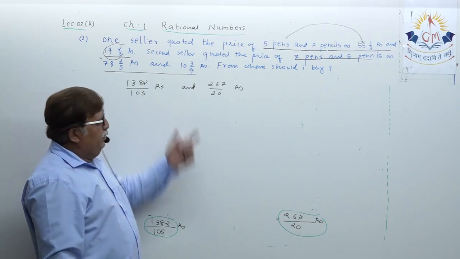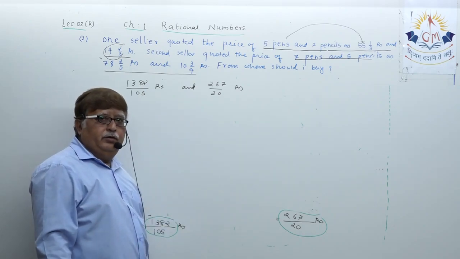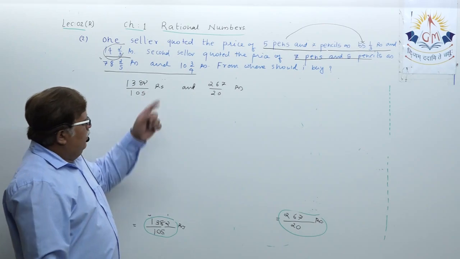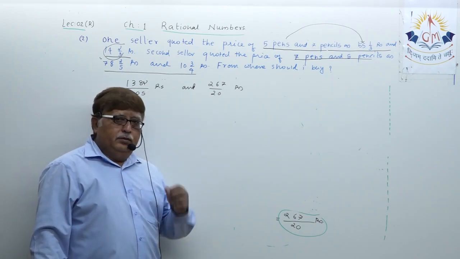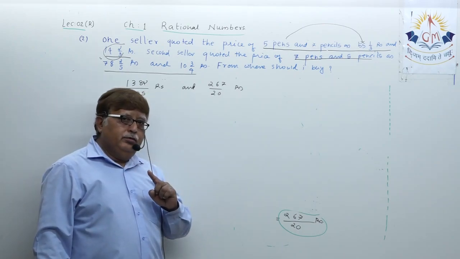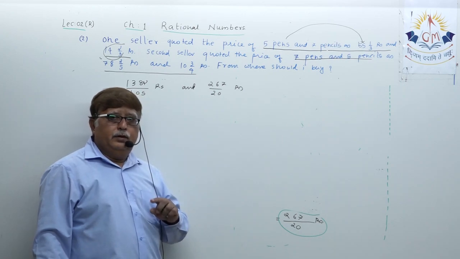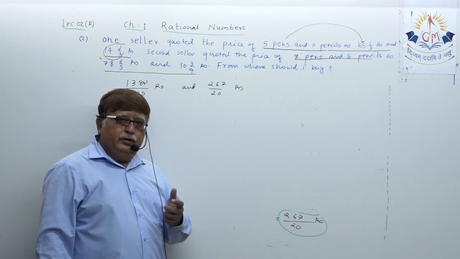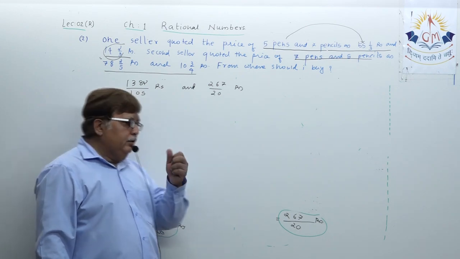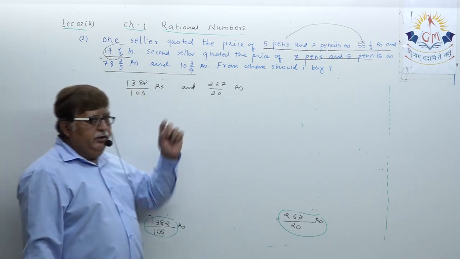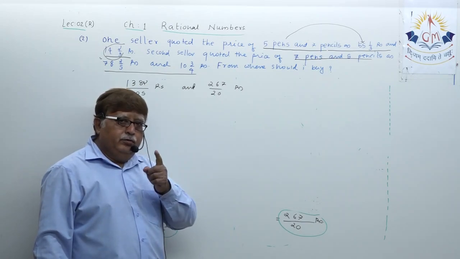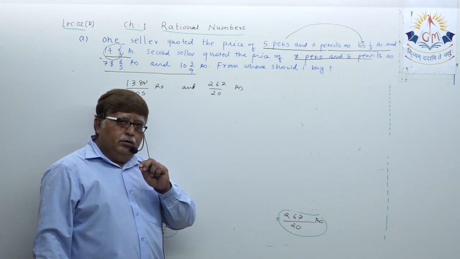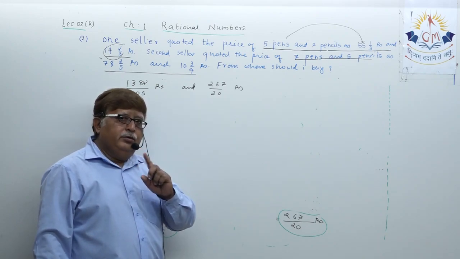Now dear student, it's a question of comparing both these numbers. Whenever you want to compare any two rational numbers, you have to convert both the rational numbers into rational numbers having a common denominator.